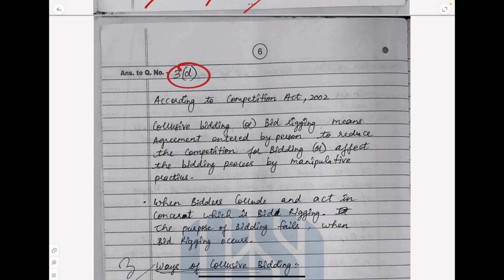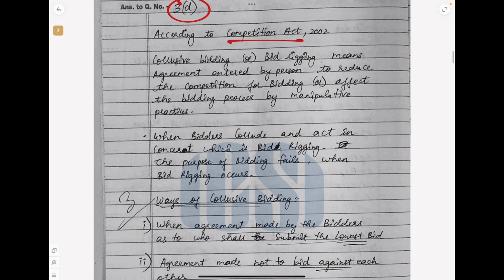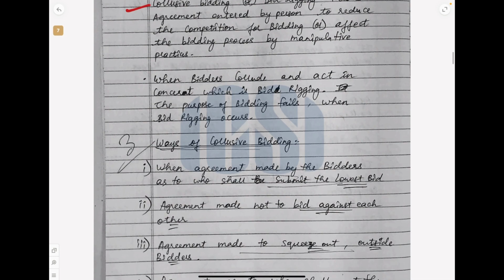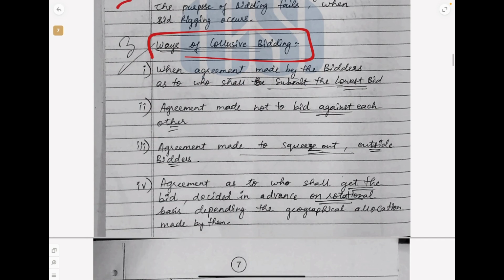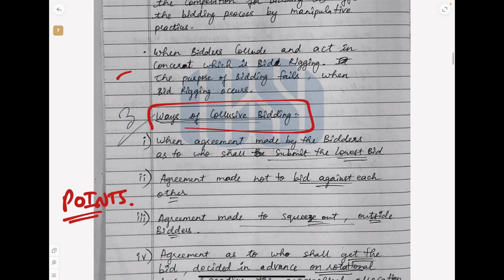Then we have the question: what is collusive bidding? In which ways may collusive bidding occur? So according to the Competition Act, what is collusive bidding and how it can occur, the different ways. See here, the answer is point-wise. Here the question says "in which way", so in the answer, the word used is the same, "ways". In the answer also we are using the same word: the ways in which collusive bidding occurs.